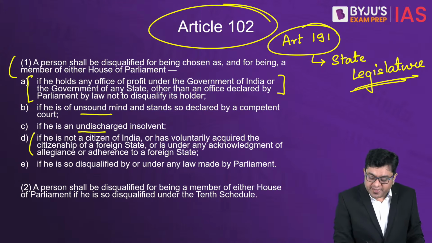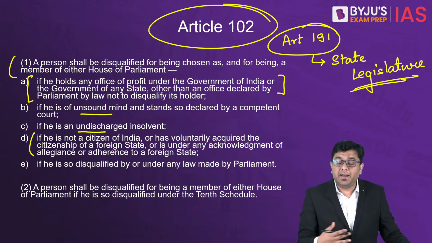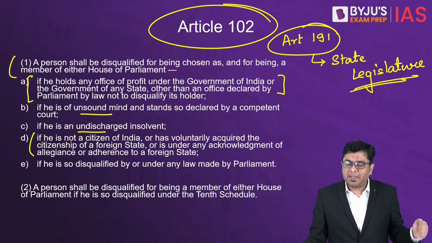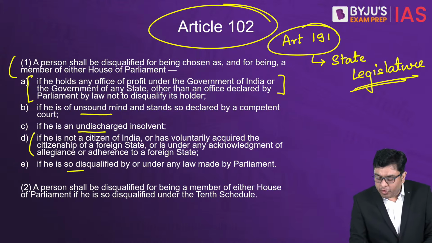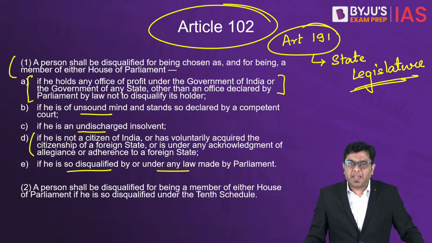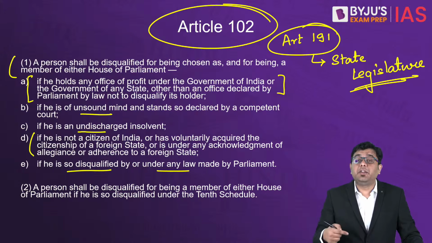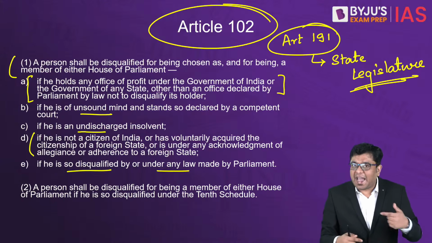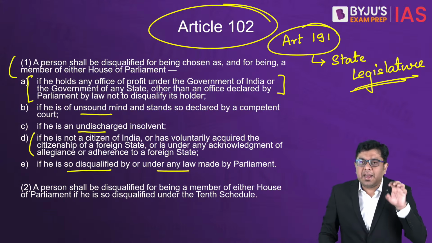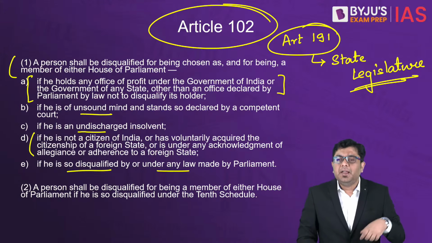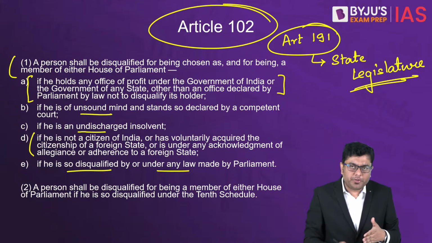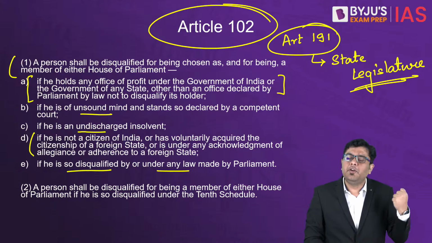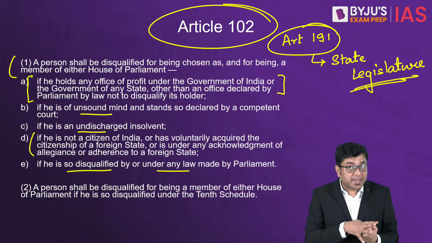Then, if he is not a citizen of India or has voluntarily acquired the citizenship of any other country, because we don't have dual citizenship in our country, or if he is so disqualified by or under any law made by the parliament, and it is here that the Representation of People's Act 1951 comes in, because that act tells you that if and when an individual is convicted of a crime, disqualification immediately follows, and once a person is disqualified, that seat is understood to be void and vacant, and by-elections can be conducted.